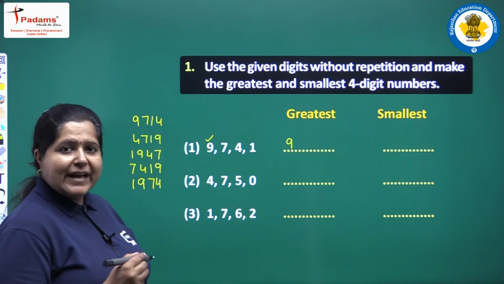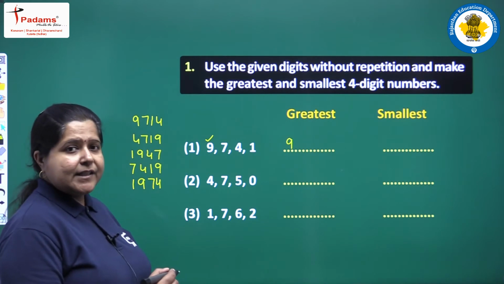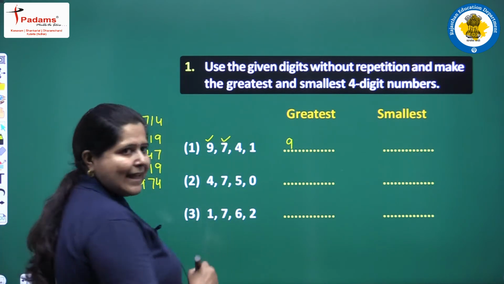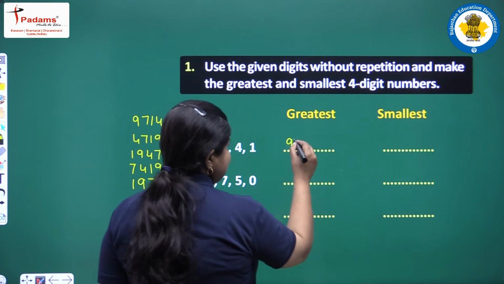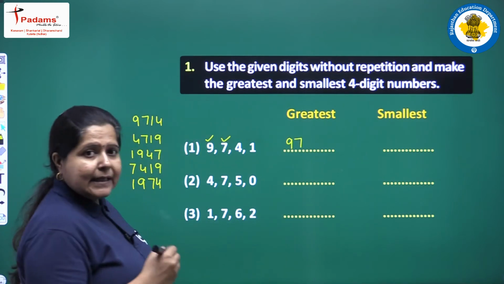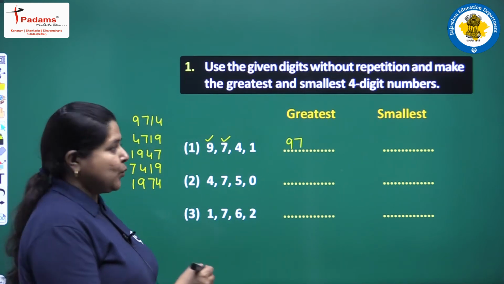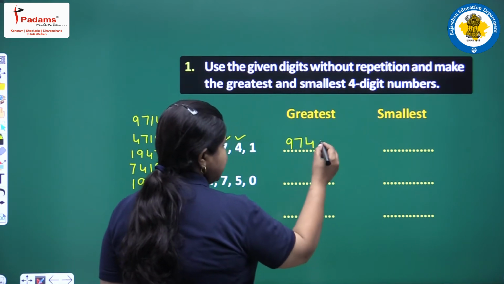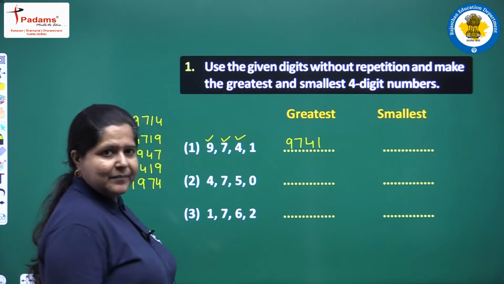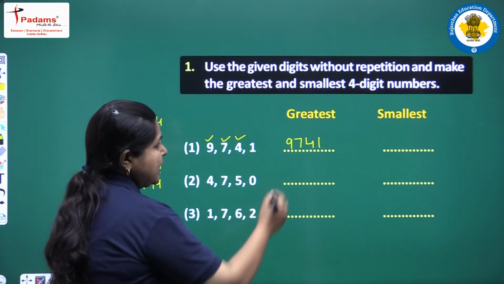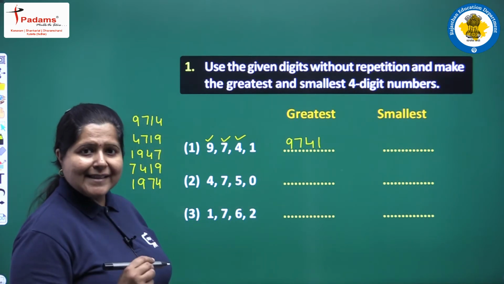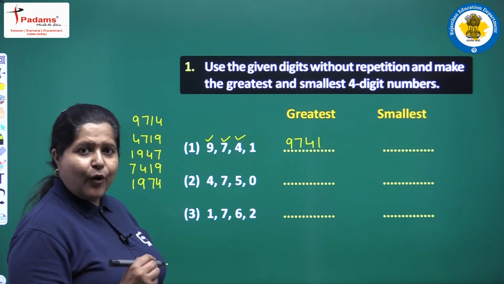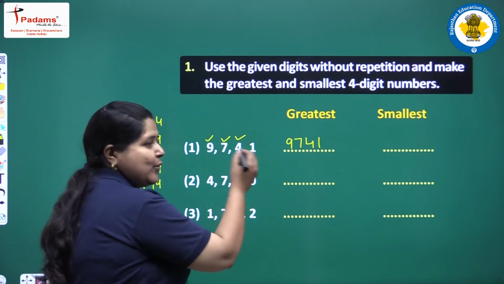Then next, we will write the next greater digit, which is 7. Then comes the next greater digit, which is 4. And in last we are having 1. So 9741 is the greatest number that can be formed using these 4 digits.